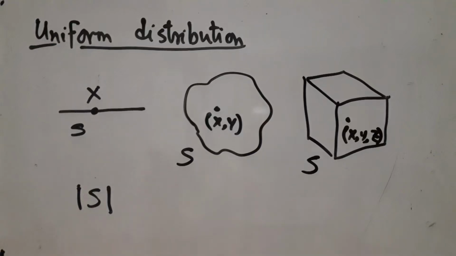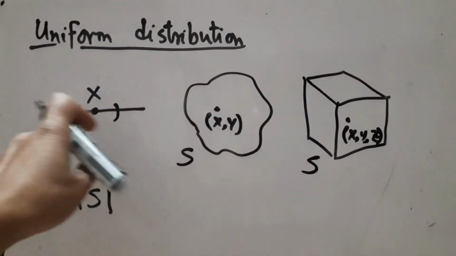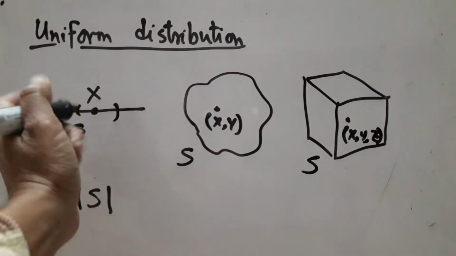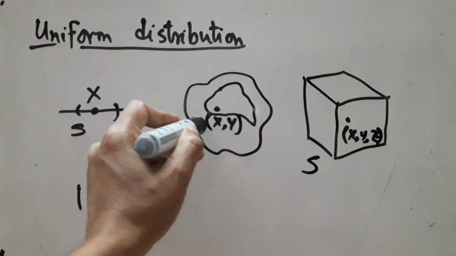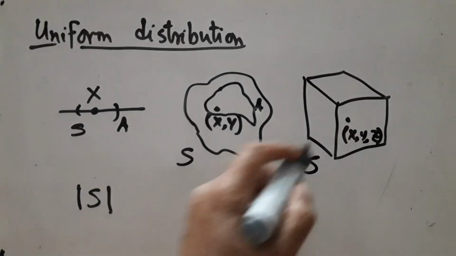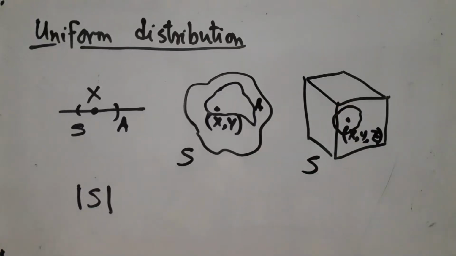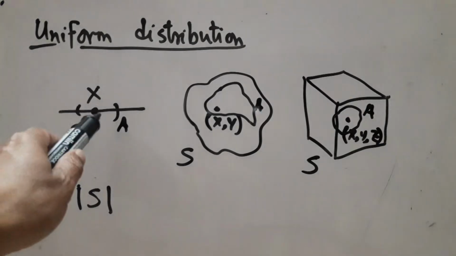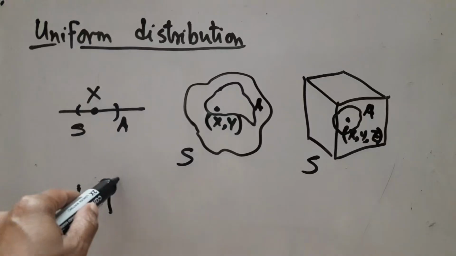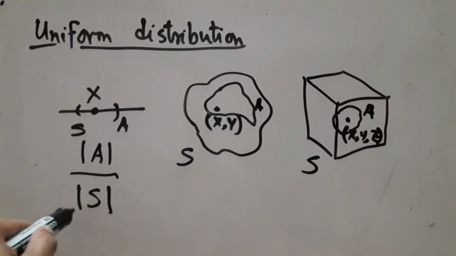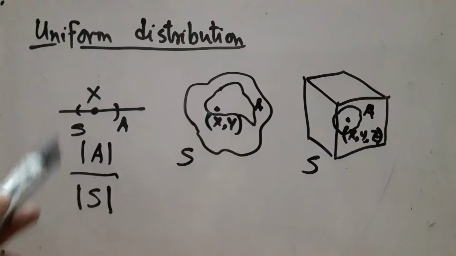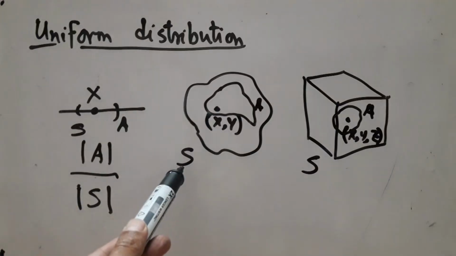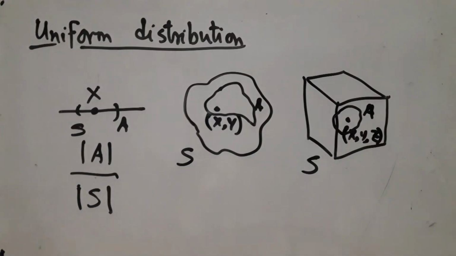Take any subset of S, say this interval, though it need not be an interval, some subset of S which I call A. Similarly, I can take some region of S here, or some sort of a ball, A. Then the probability that your point lies in A will be the size of A divided by the size of S. So in this case it will be length of A divided by length of S, area of A divided by area of S, volume of A divided by volume of S.